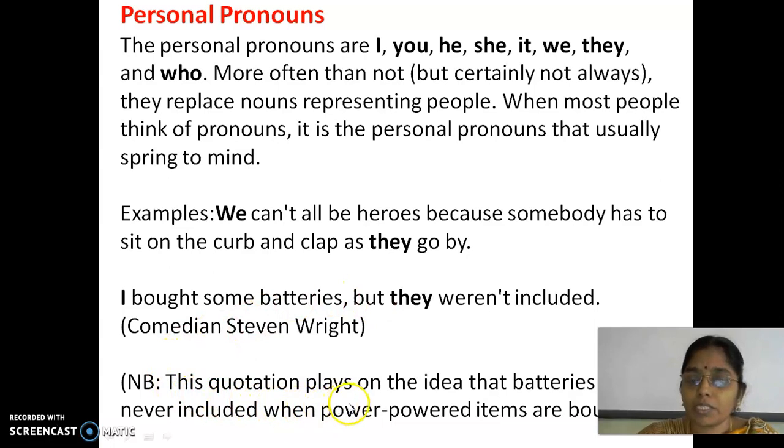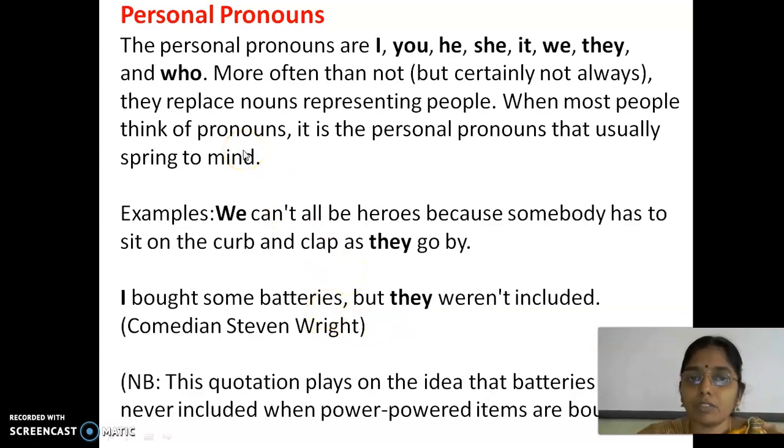The idea is that batteries are never included when powered items are bought. So, I bought some batteries. This means powered items are bought.